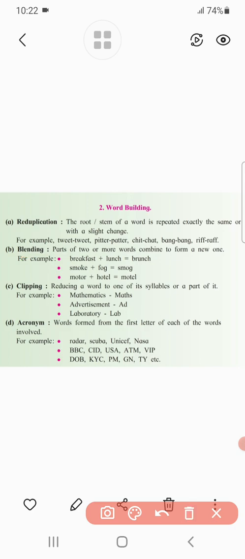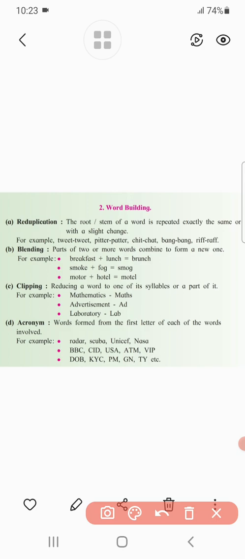Now I am giving you some examples. The first example is breakfast plus lunch. By combining breakfast and lunch we can form the new word brunch.